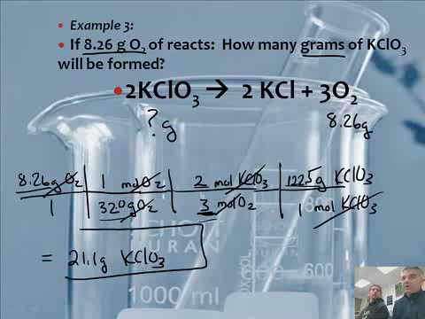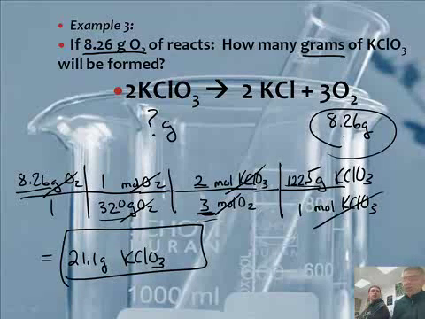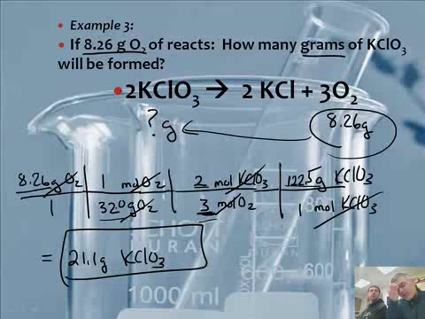So what this means, guys, is if you were to start with this, you would produce 8.26 grams of oxygen. It would come from 21.1 grams of potassium chlorate. You see, this is important. Why is this important, guys? Because scientists want to know how much they're going to make when they produce something.